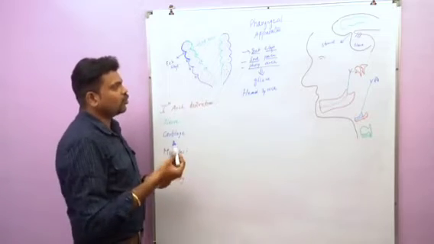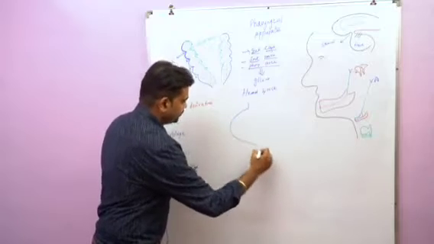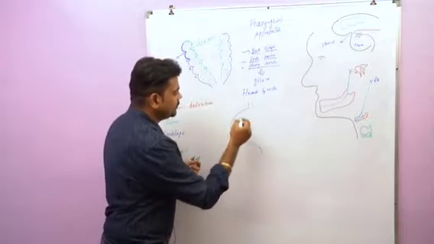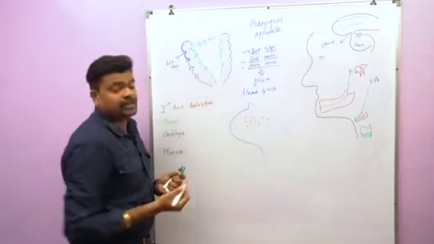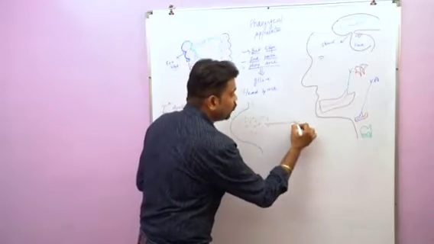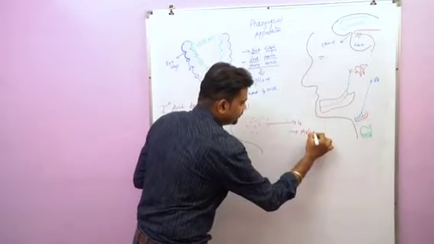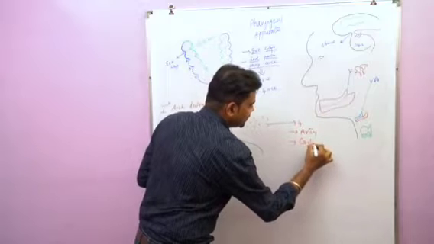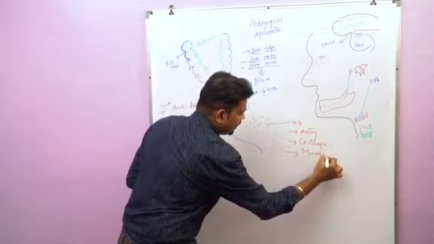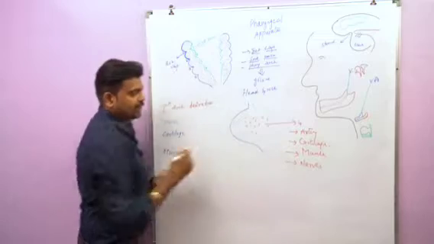In this session, we are going to discuss pharyngeal arch derivatives. This is the ectoderm, this is the endoderm, and inside is the mesoderm. This mesoderm is nothing but pluripotent cells. These cells are going to give rise to 4 important derivatives. Number 1, artery. Number 2, cartilage. Number 3, muscle. Number 4, nerves. So each arch consists of 4 derivatives.